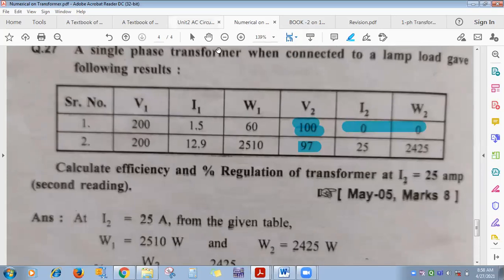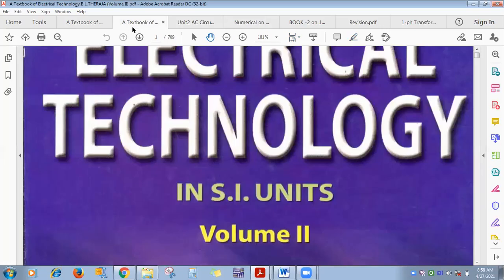For the first unit I will cover fast. First unit के लिए क्या we have seen? Using the superposition theorem, calculate IL dash, IL double dash, IL triple dash, and then we do the algebraic sum of all these three and we calculate the IL. So now only 2 marks sums are there, so not all three you will get.